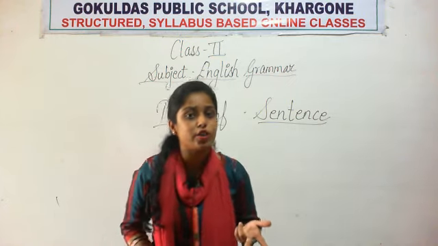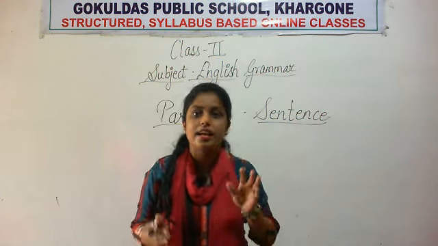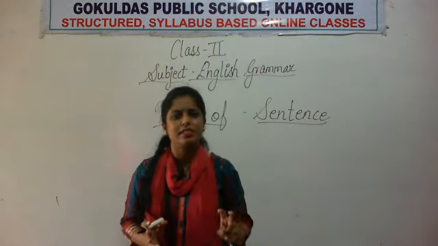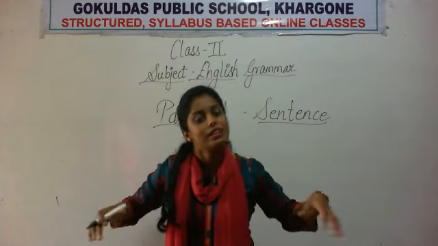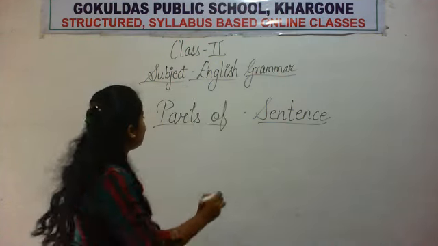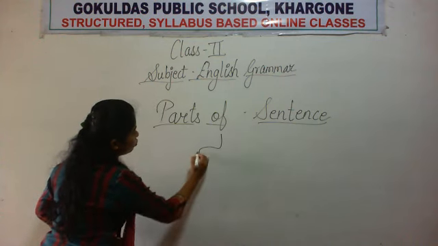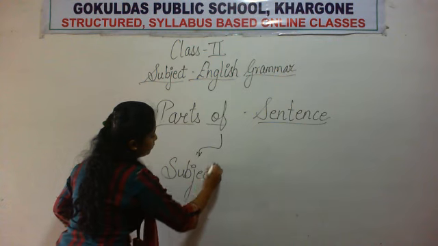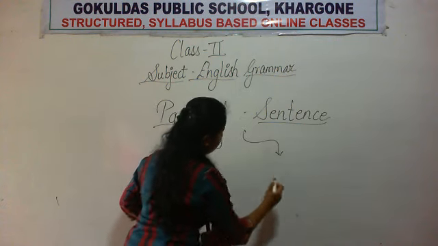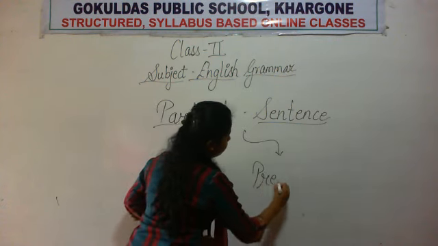Okay, so how many parts of sentence are there? There are two parts. Mainly there are two parts. Otherwise, if we split subject and predicate into more parts, we can split them. But mainly there are two parts. What are those two parts? The subject and the predicate.